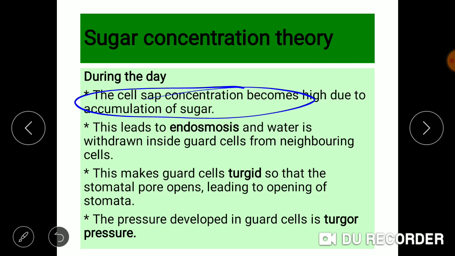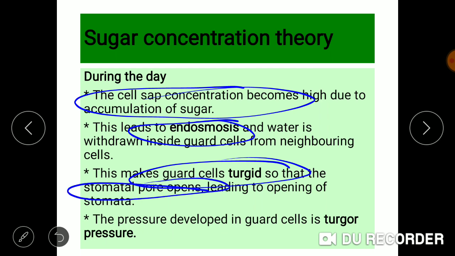Due to this high solute concentration of the guard cells, endoosmosis occurs and the water molecules move from low solute concentration in the surrounding cells to the high solute concentration in the guard cells. This makes the guard cells turgid and leads to opening of the stomatal pore, and hence the stomata opens up.